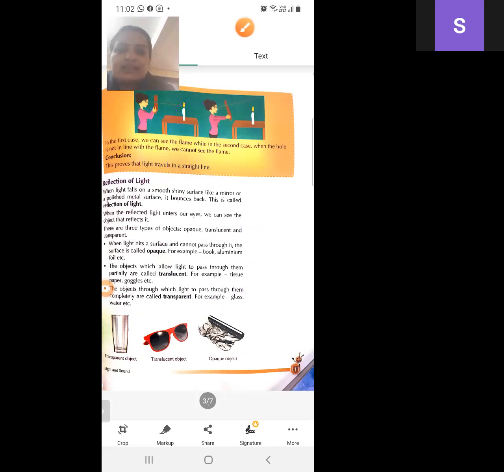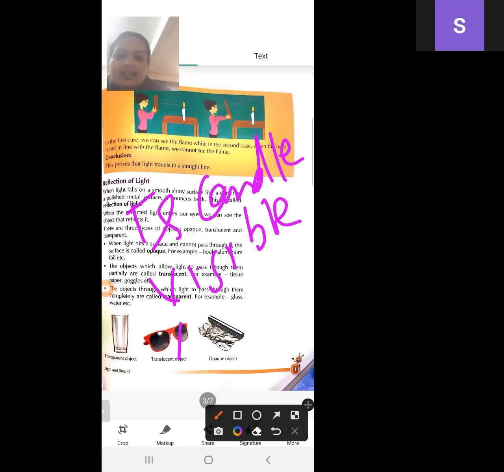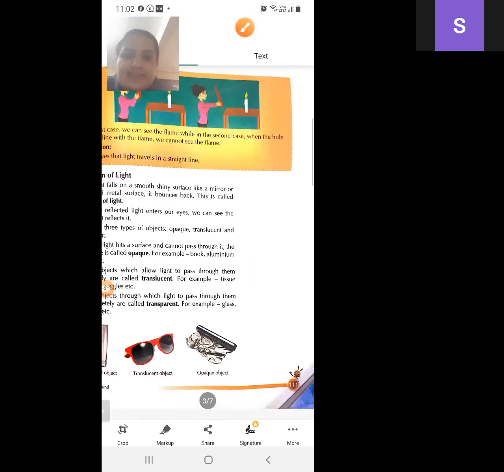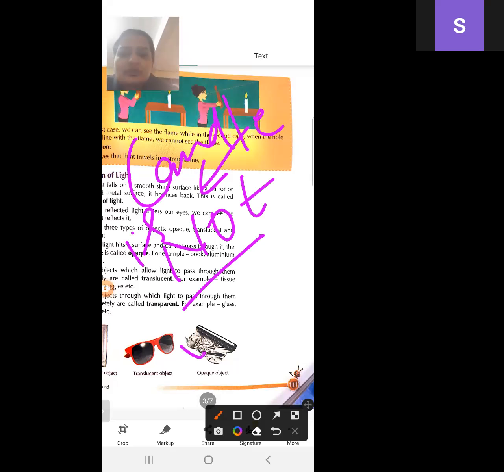Is the candle visible? Yes, it is visible in the first case. Next, in the second case, we will bend the cardboard. Is the candle visible? No. The candle is not visible in the second case.